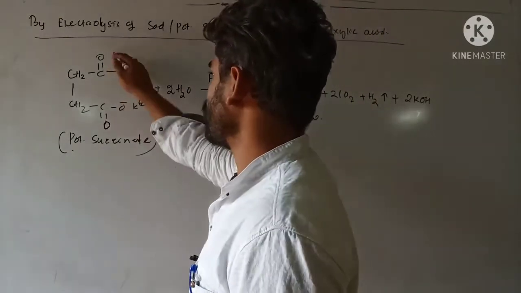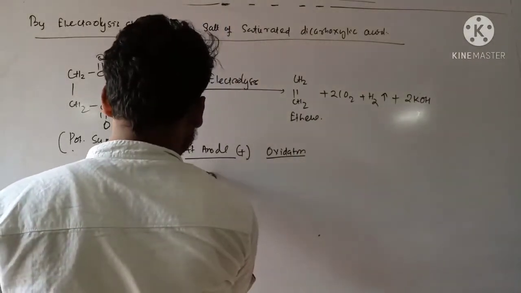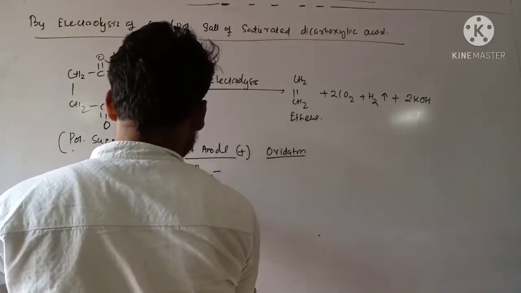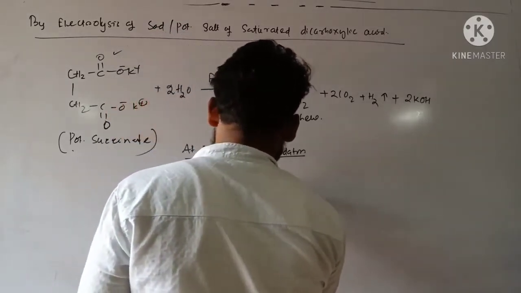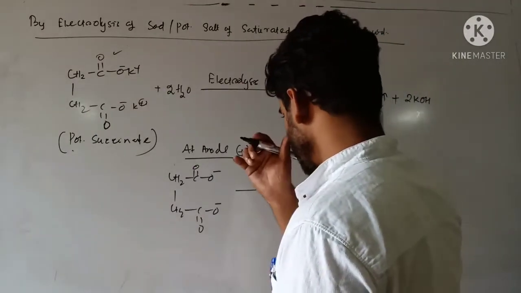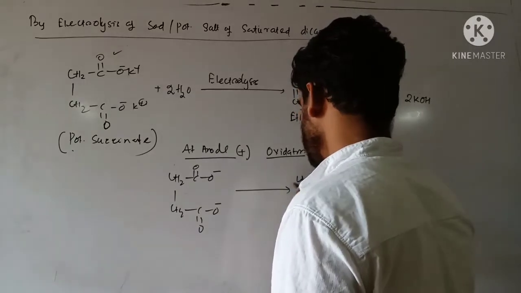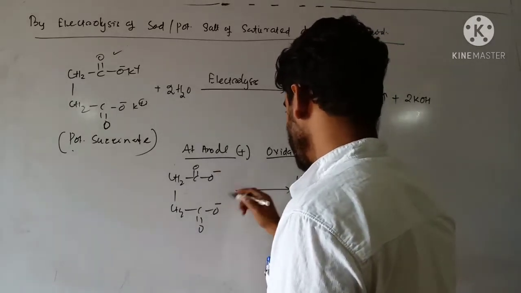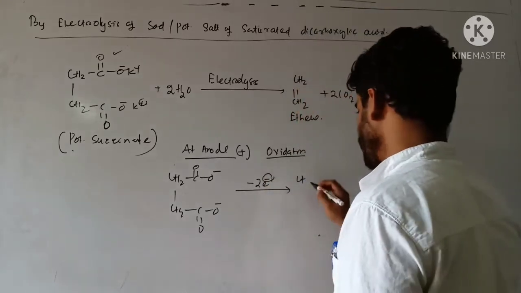That is succinate ion, CH2 C double bond O minus, CH2 C double bond O minus. Oxidation means loss of electron. So 2 electrons get lost,